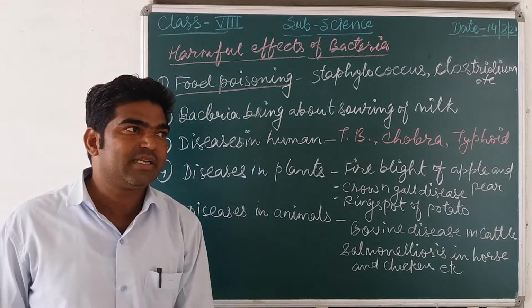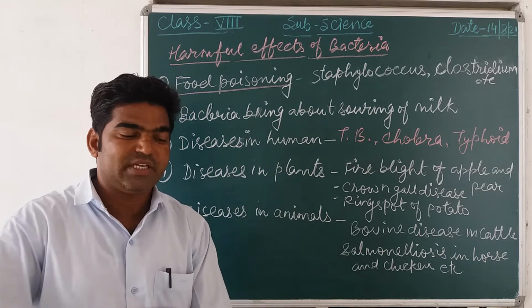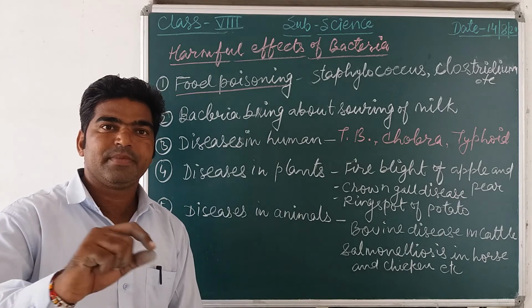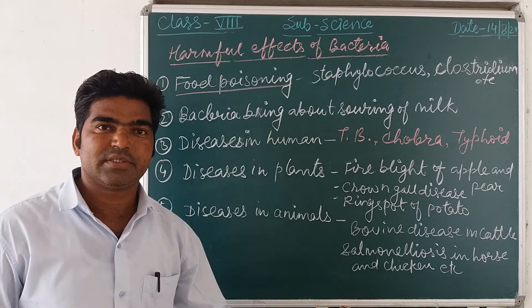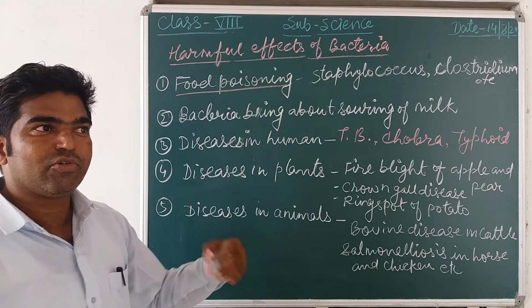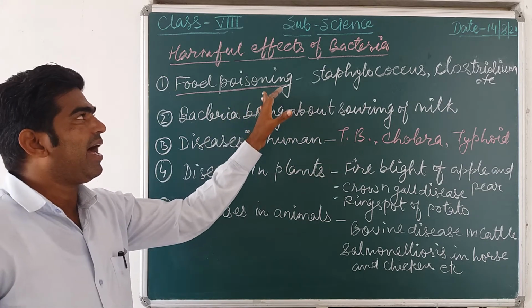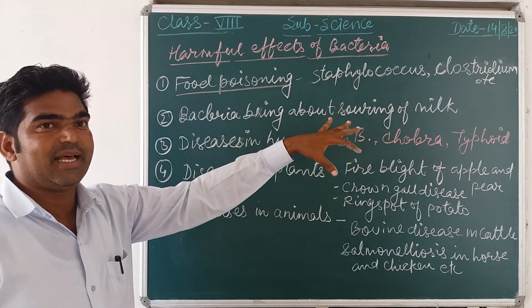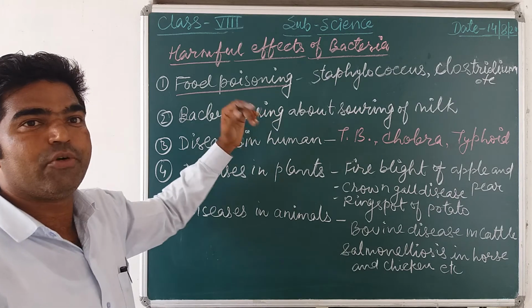Generally you see in this type of season, on the surface of bread you can find a white colored layer. That is what? Microbes. But it is not bacteria, that is fungi. So that is also harmful. So mostly food poisoning is happening due to what? Bacteria. Some bacteria play an important or crucial role in food poisoning.